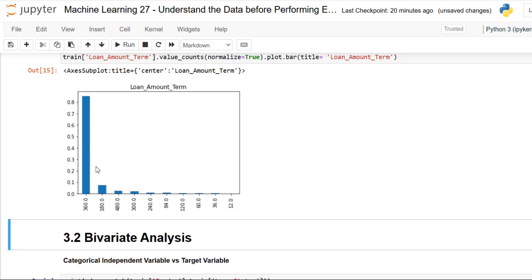So around 85% of these loans are 360 month term, or how come we can just say, yeah, 30 years period. Okay, so now, dear friends, let me just would like to know how will each feature correlate with the target. Of course, target is our loan status.